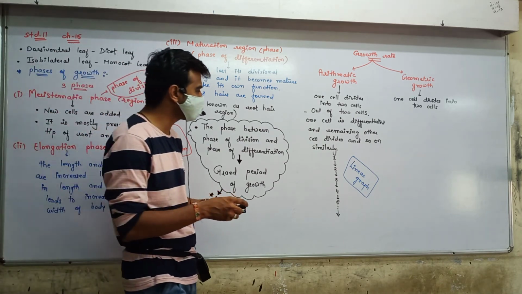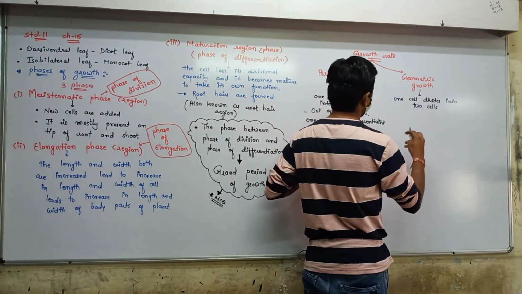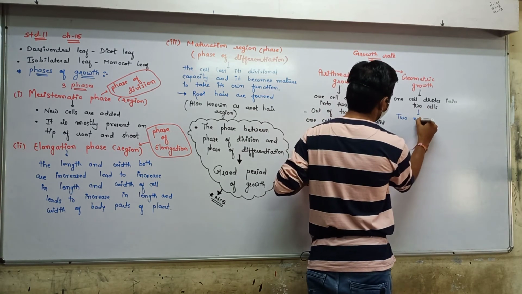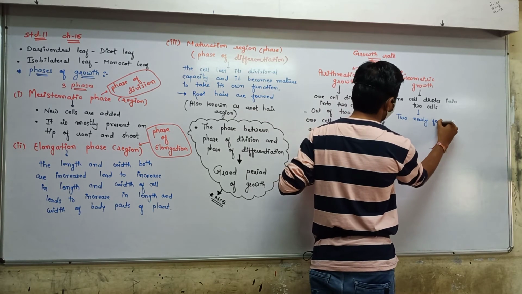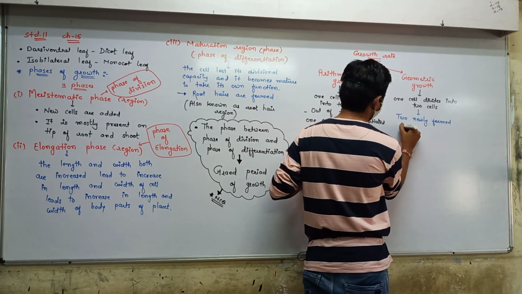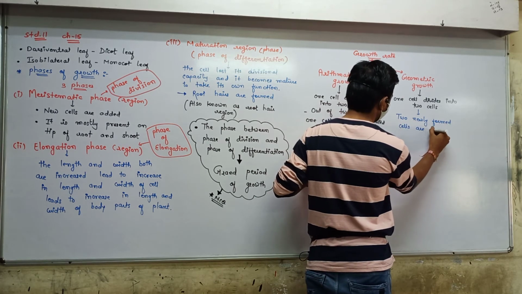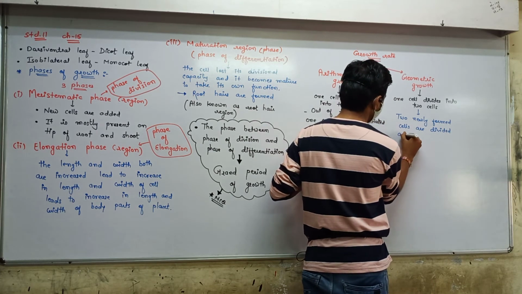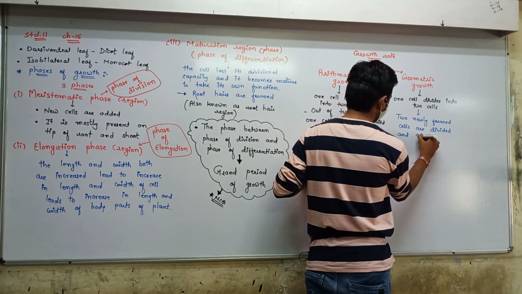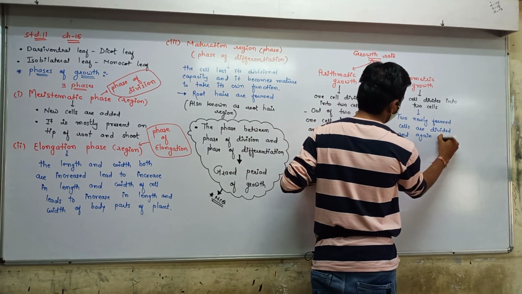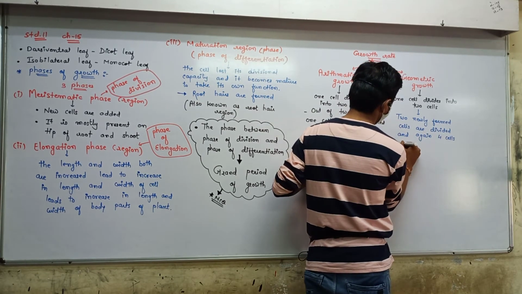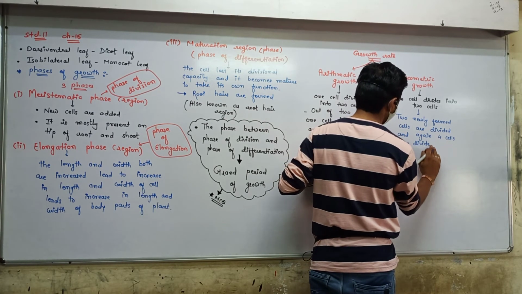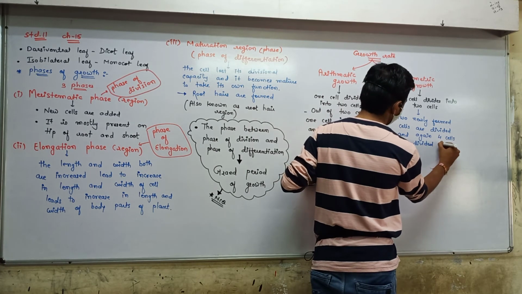Now, in the geometric growth, what happened? Two newly formed cells are divided and again 4 cells are divided and so on.